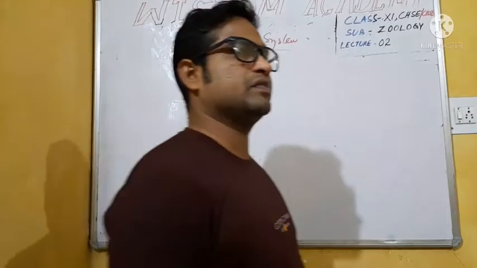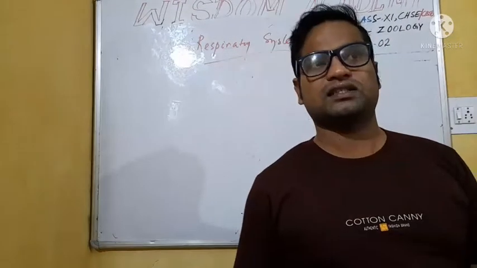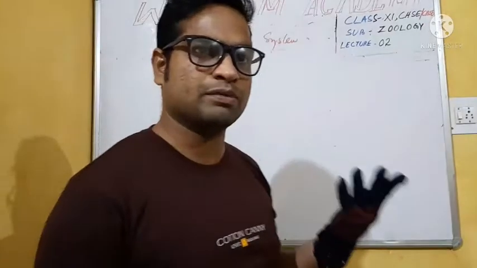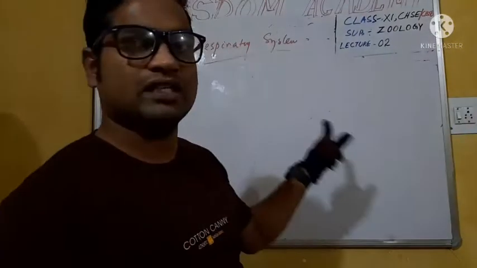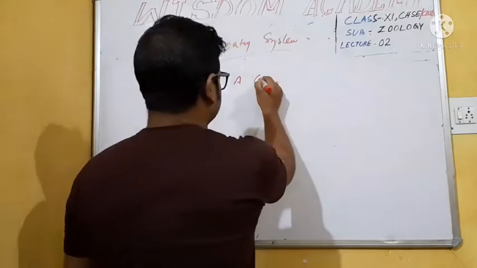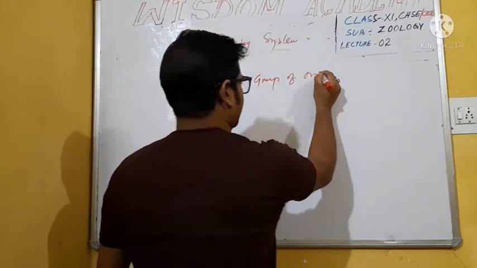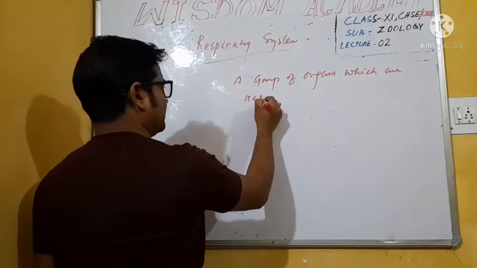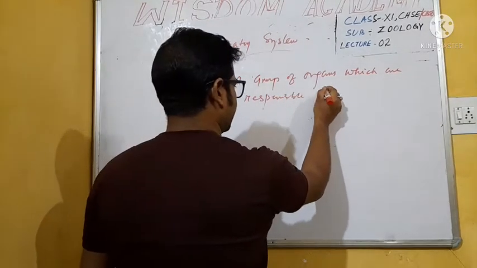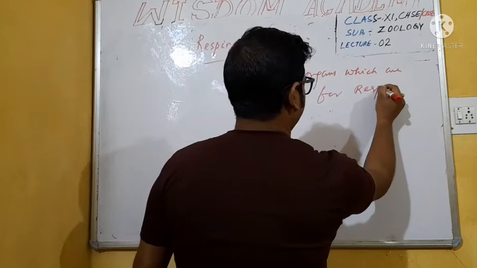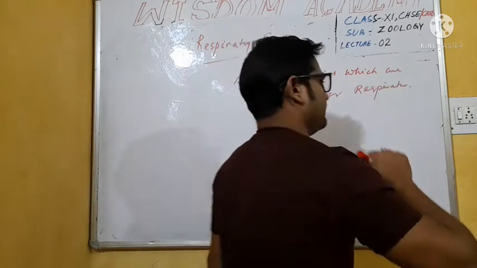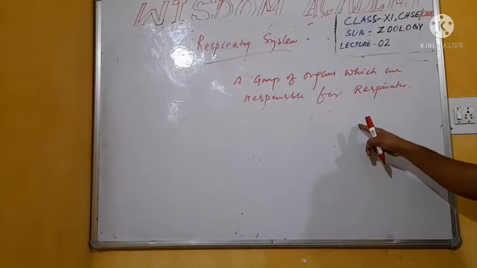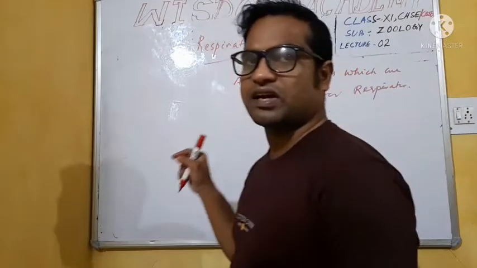Similarly, the digestive system is a group of organs responsible for digestion, and the excretory system is a group of organs responsible for excretion. A group of organs responsible for respiration is known as the respiratory system.